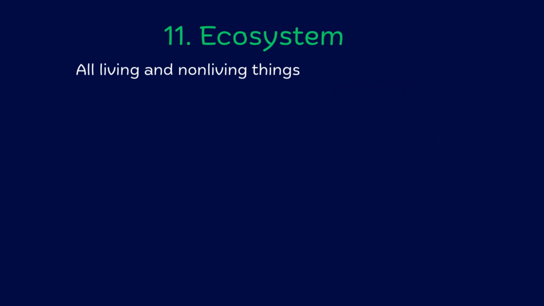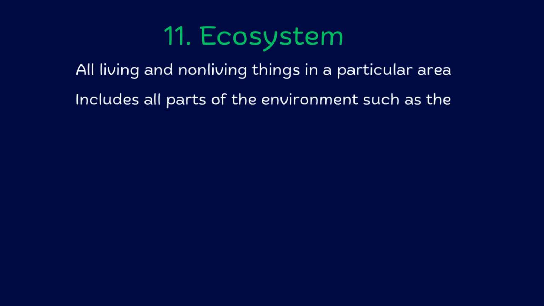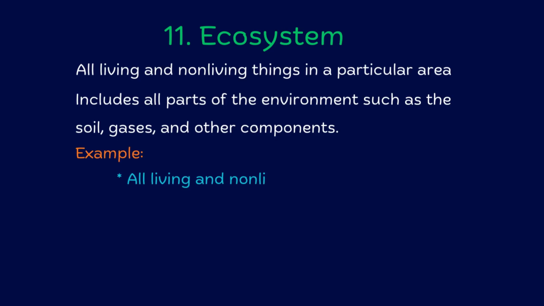The next level is the ecosystem. This refers to all living and non-living things in a particular area. It includes all parts of the environment, such as the soil, gases, and other components in that area. For example, all living and non-living things in the forest.